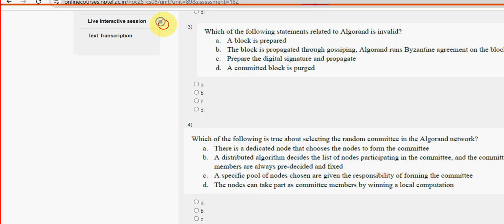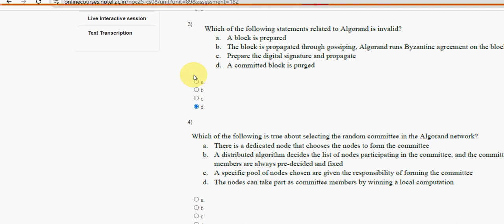So third question. Which of the following statements related to Algorand is invalid? For third question, option D is the probable solution. A committed block is purged. So mark option D as the probable solution for third question. Now let's move on to the fourth one.